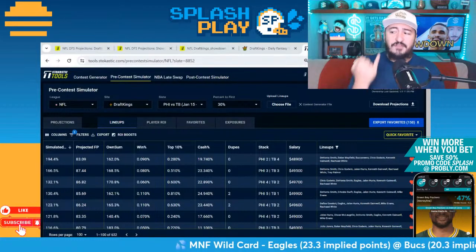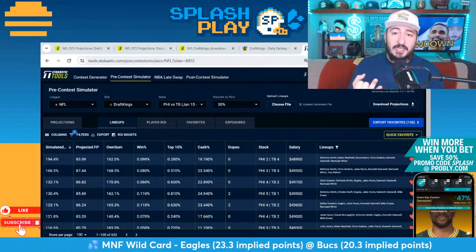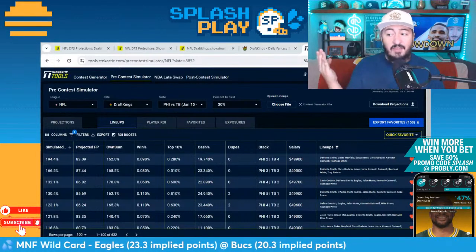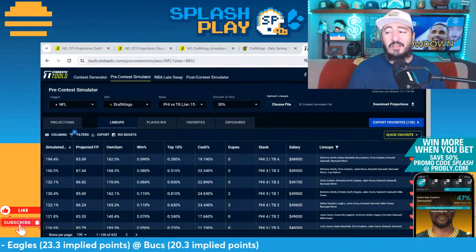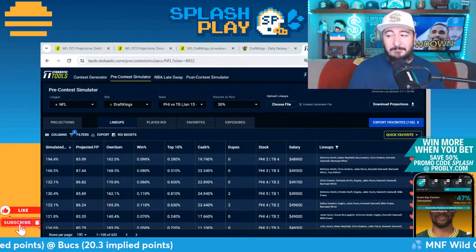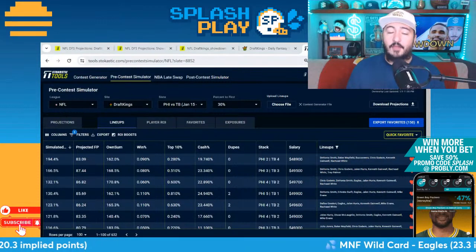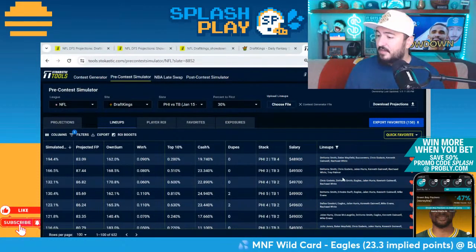And this kind of build where you're fading Jalen Hurts, you're getting more Bucs than Eagles, and then you're also playing a guy like Gainwell instead of Swift. It's a lot of levers to pull, but that's kind of as many levers as you need to pull to get unique, I would think. It's probably like a 3-lever slate, if we're going to coin something here that I've never said before in a stream.